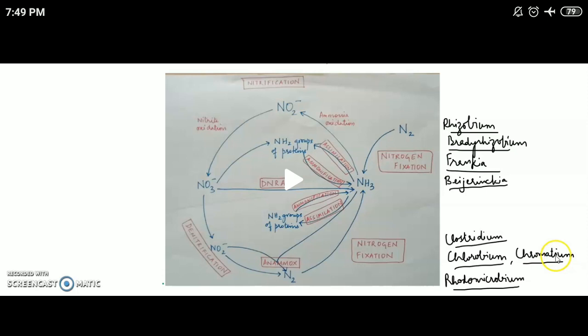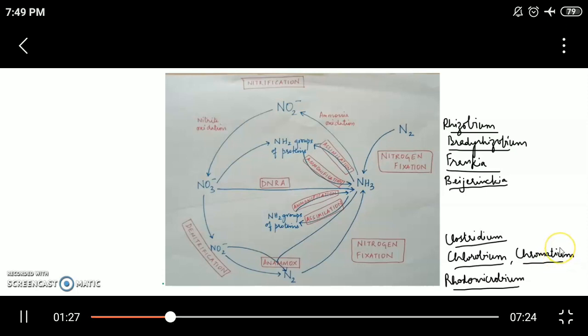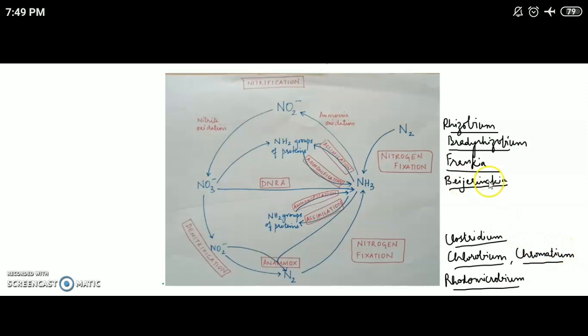Now, biological nitrogen fixation converts dinitrogen, an unusable form, into the ammonia present in the soil. The next step is conversion of this ammonia in the soil into nitrite and then further into nitrate. This process is called nitrification. The microbial oxidation of ammonia into nitrite and nitrate is called nitrification, which is a two-step process.